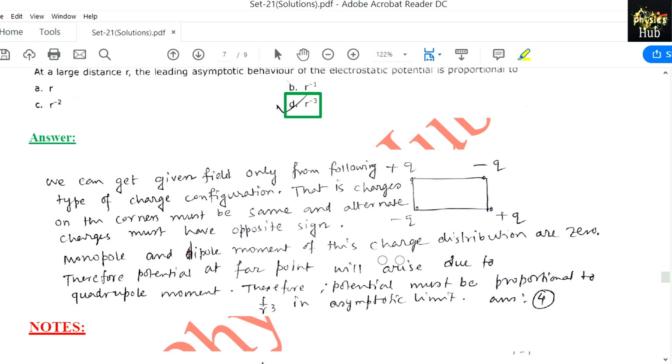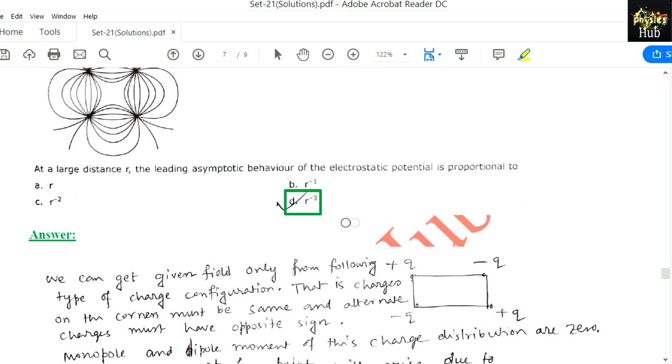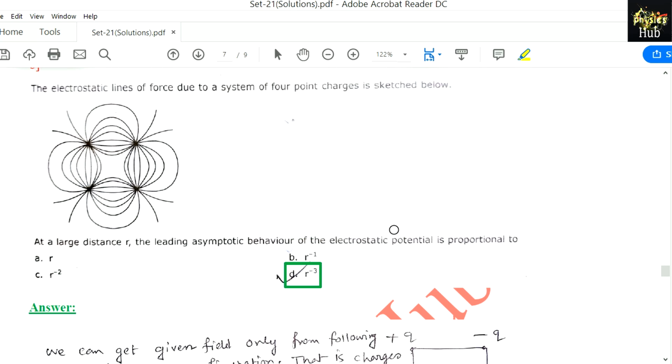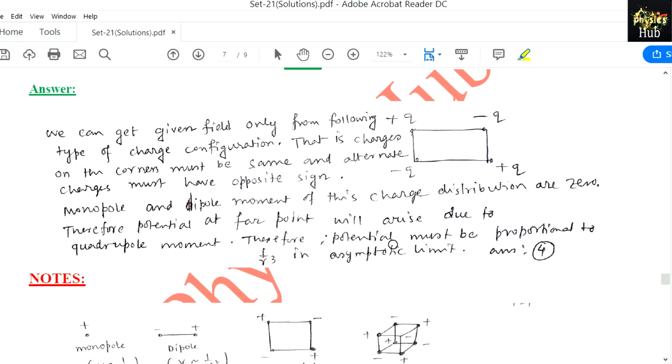Monopole and dipole moment of this charge distribution are 0. Therefore, potential at a far point will arise due to the quadrupole moment. Therefore, the potential must be proportional to 1 by r cube in the asymptotic limit. So it is matching with option 4. Now, for your convenience, I have given you some short notes on this topic.